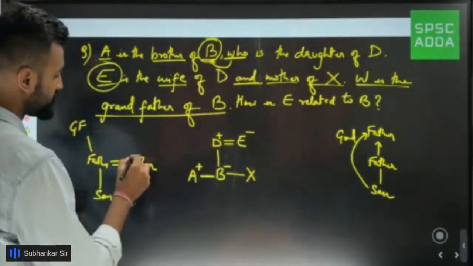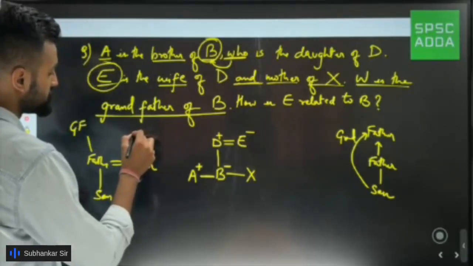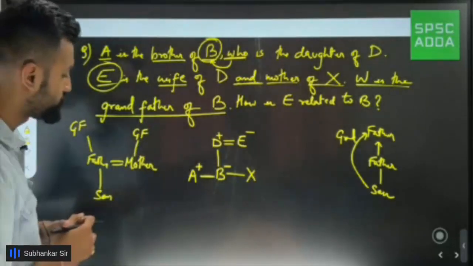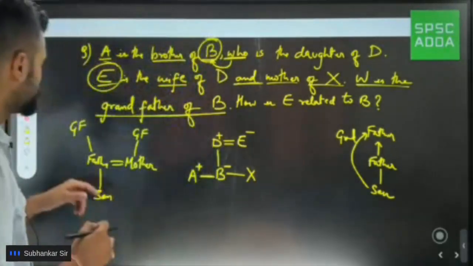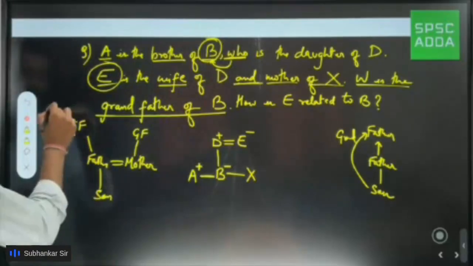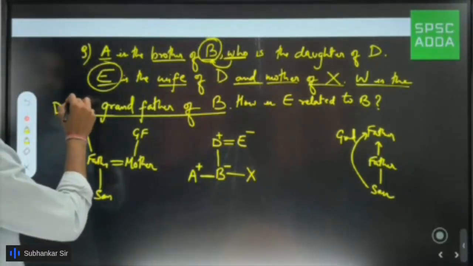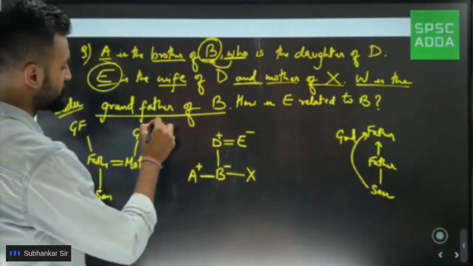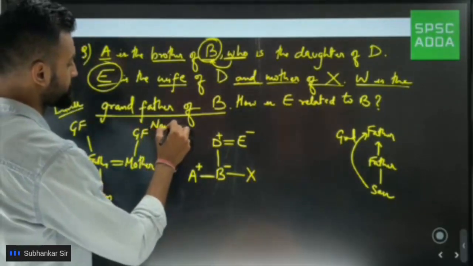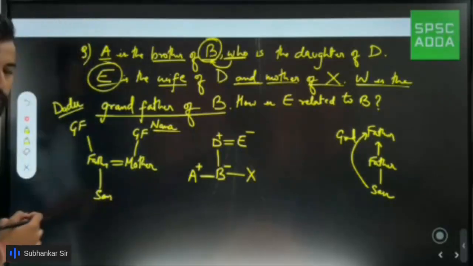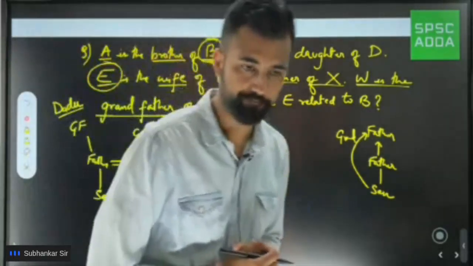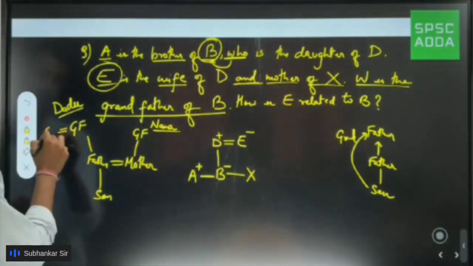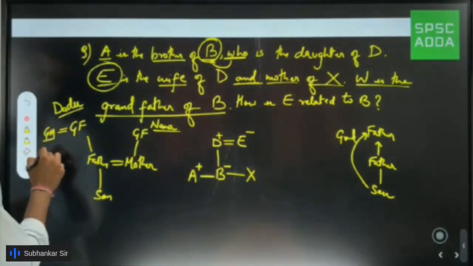And if I talk about my mother's side, mother's father, that is also your grandfather. In Hindi and Nepali, what do we say? For father's father, we say Dadaji or Dadu. And from mother's side, we say Nana. Dada, Nana. Similarly, if I talk about grandmother, this becomes Dadi.